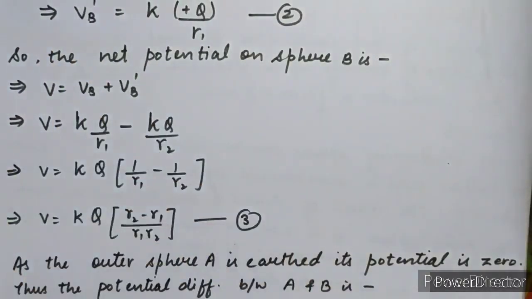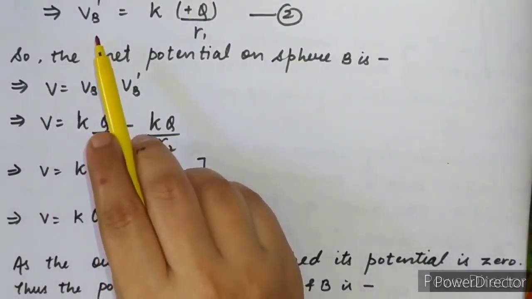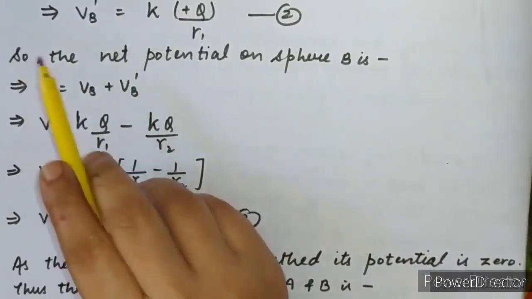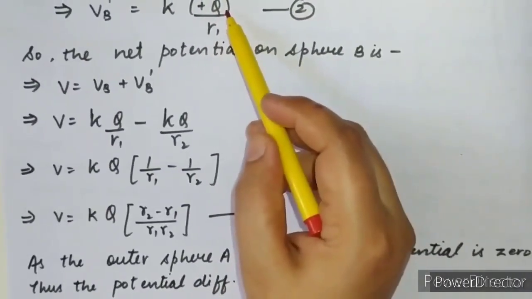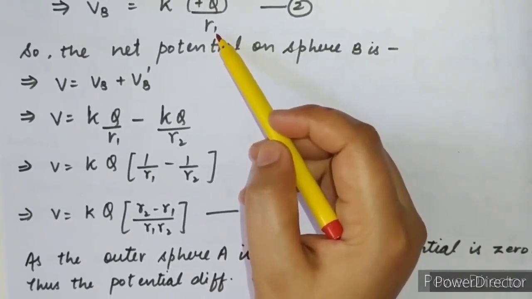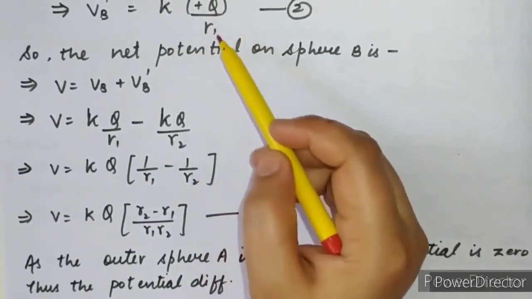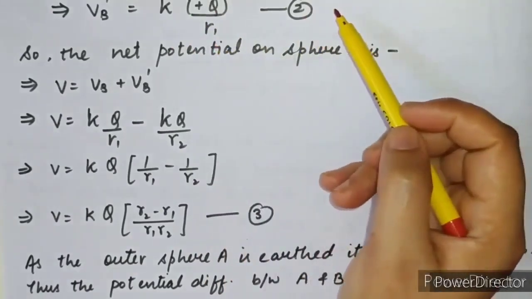Due to its own charge, that was denoted by VB, and due to the sphere A, it is denoted by VB dash. And we know that A contains plus Q charge and having a radius R1. So now again put these values in the formula, K plus Q upon R1, equation number 2.